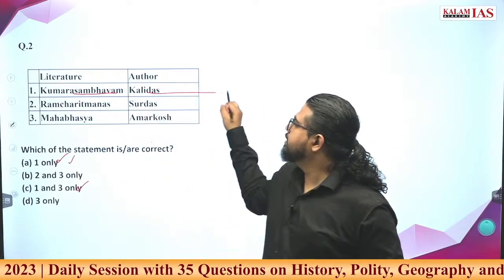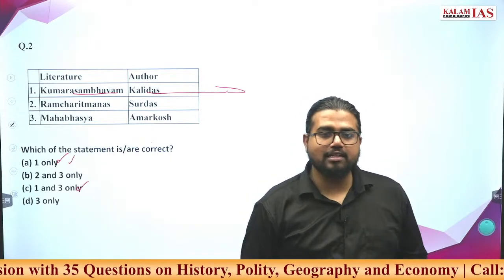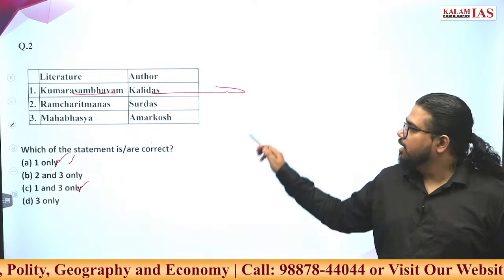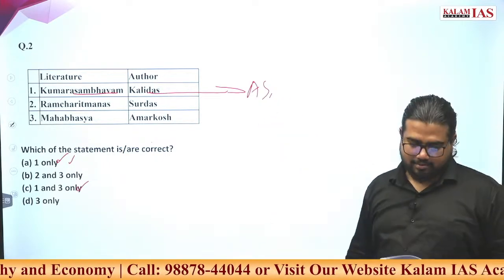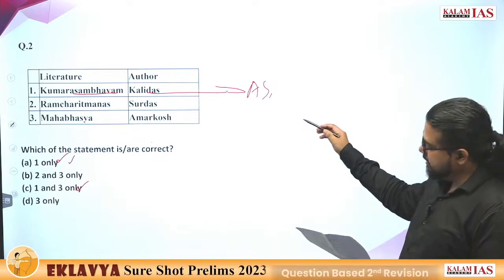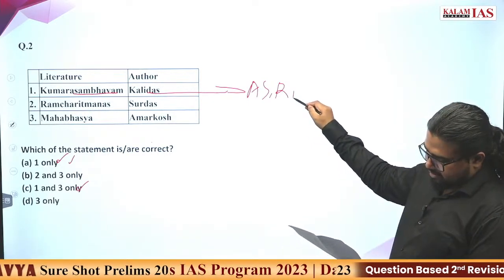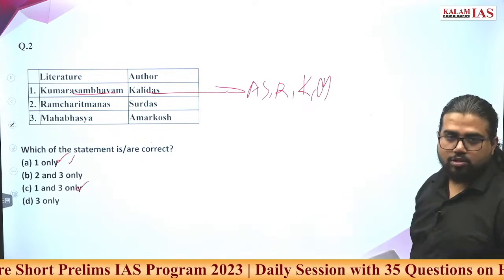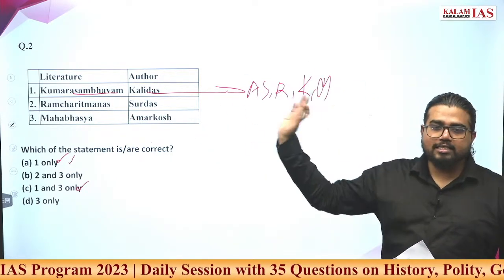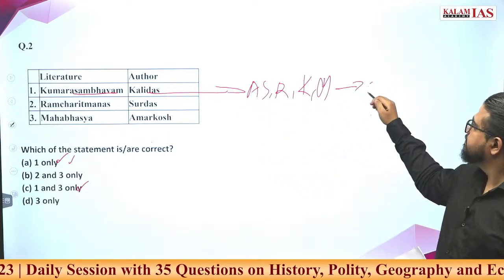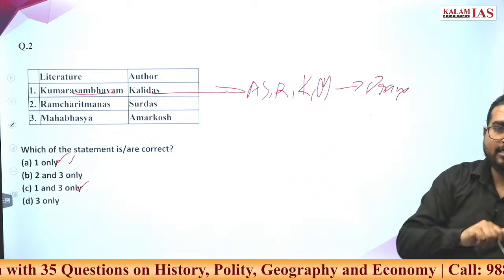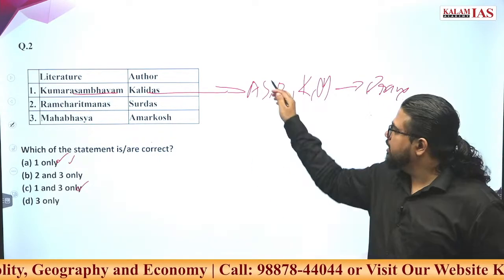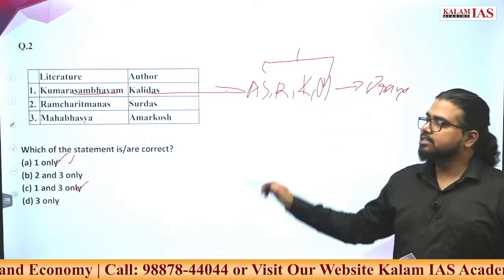Kumarasambhava. It is written by Kalidasa. What are other famous works of Kalidasa? Most famous work is Abhijnana Shakuntalam. Or there is Raghuvamsha. Then Kumarasambhava, that is here. Then there is Meghaduta. These are four major. Three of these are dramas, then poetries are also there. These all are written in which language? Sanskrit.